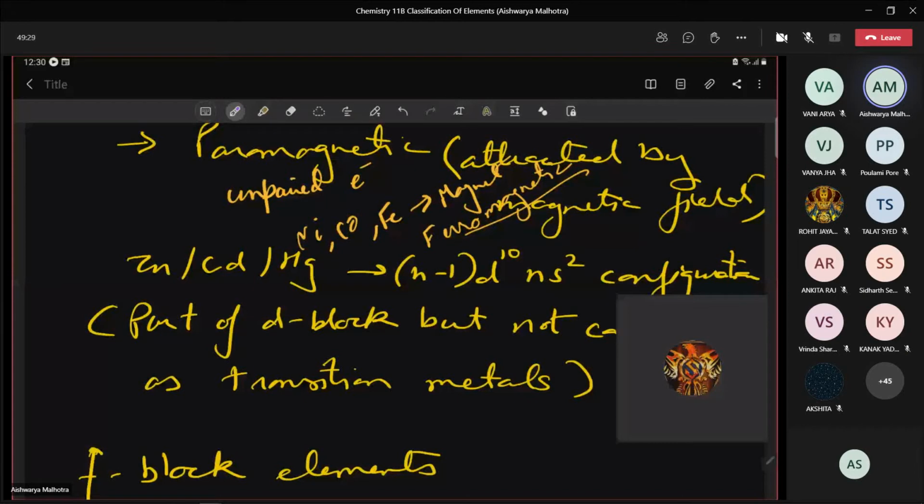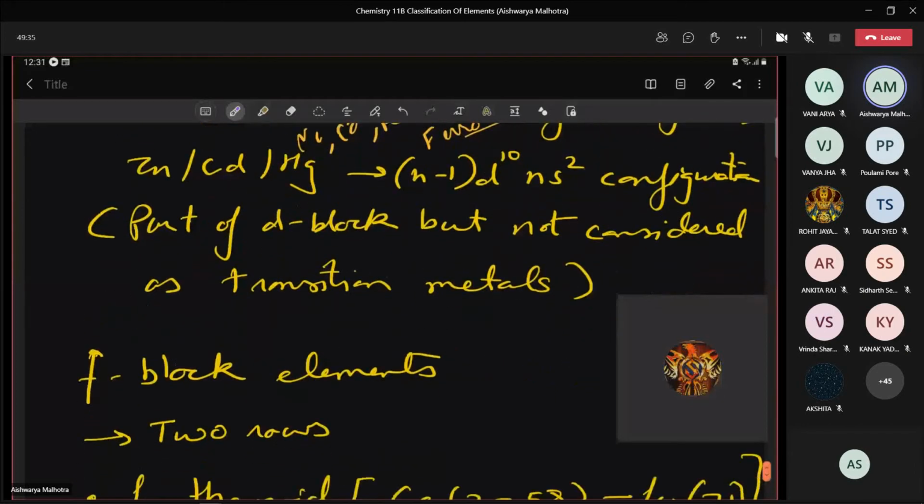So they are considered as a part of D block, but not as transition metals. Not as transition metals because they do not show the properties of transition metals. Can you tell me the main properties of the transition metals?